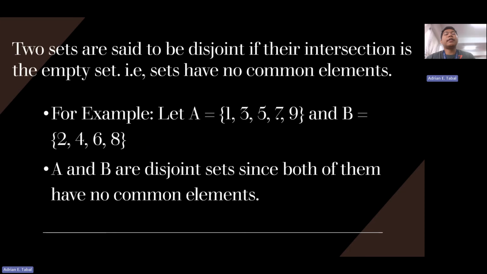Next, two sets are said to be disjoint if their intersection is the empty set. The sets have no common elements. So meaning disjoint, meaning there are no common elements or no intersection. Example, we have set A: 1, 3, 5, 7, 9, and set B: 2, 4, 6, 8. There are no common elements for sets A and B, so meaning they are disjoint sets.